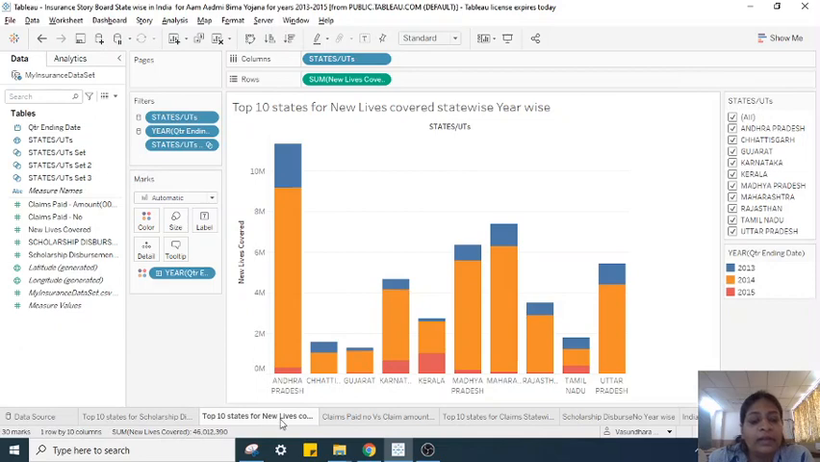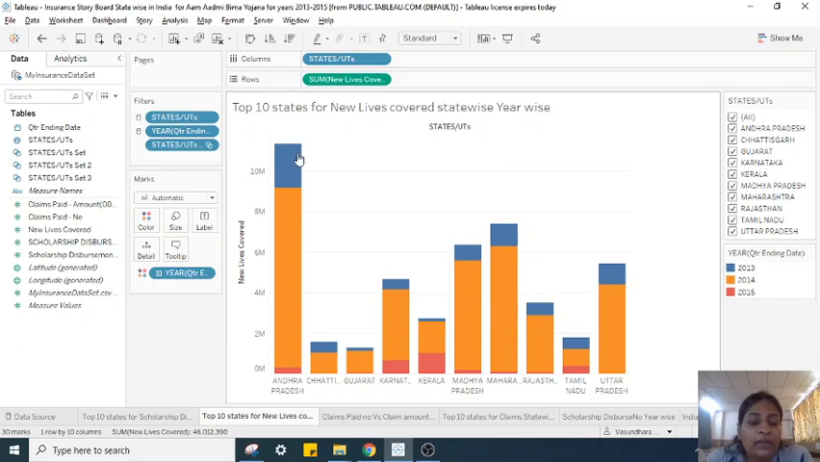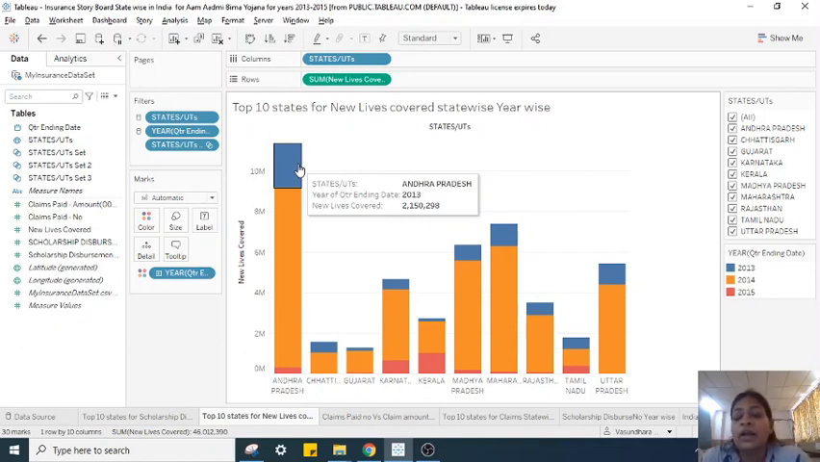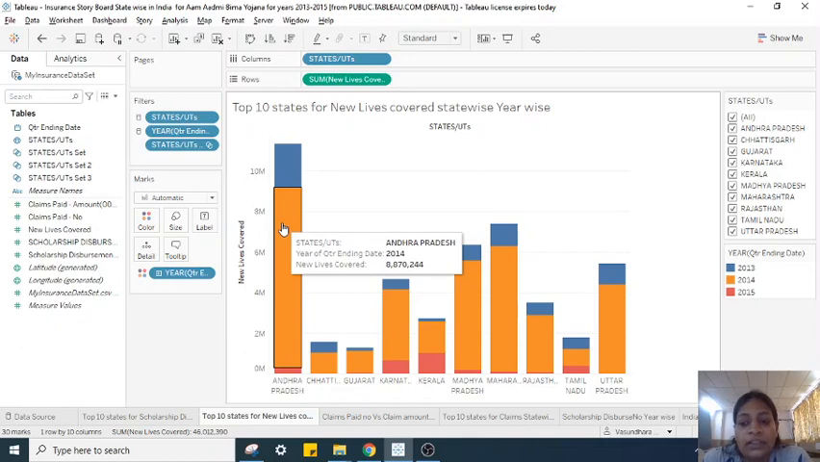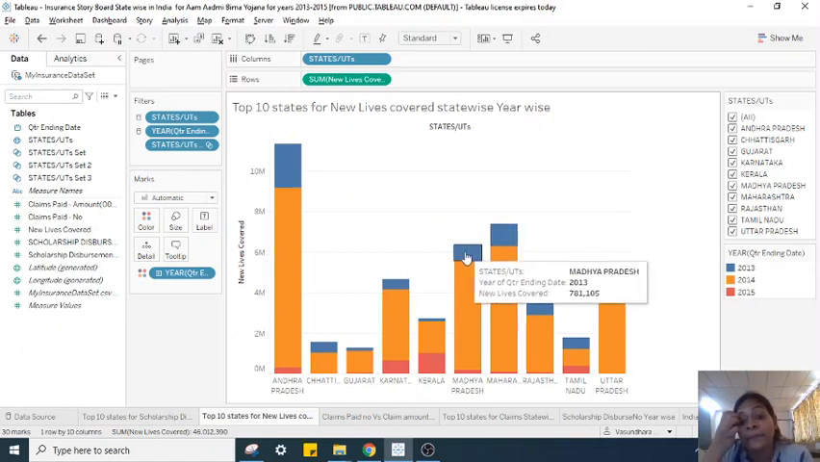Next we have top 10 states for new lives covered, state wise and year wise. There are 3 years, and for each year a stacked bar chart is used. In this, blue denotes 2013, orange is for 2014, and red is for 2015. You can see that when you take the summation of all the years, again Andhra Pradesh is leading the way, with Maharashtra followed by Madhya Pradesh.